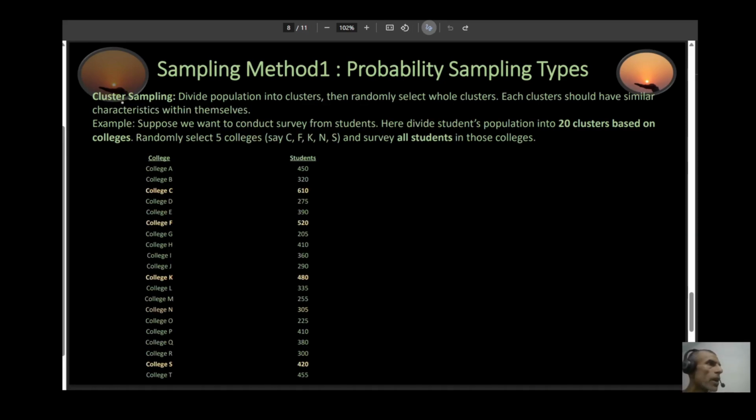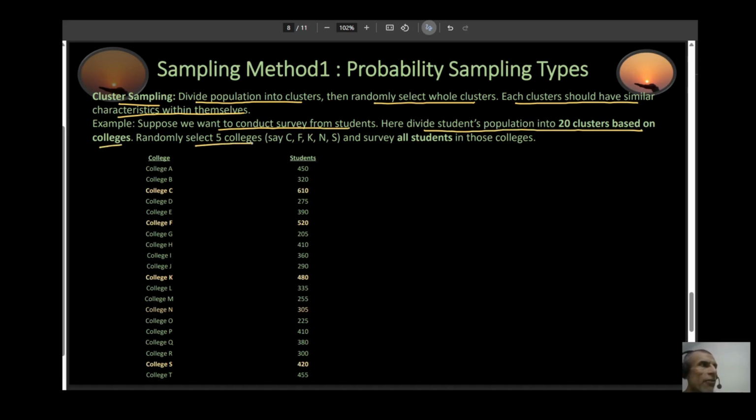And now you have cluster sampling. Here you divide the population into clusters and then randomly select whole clusters. In this case, each cluster should have similar characteristics within themselves. So for example, let's say you want to conduct a survey from students. Here, you divide your students' population into 20 clusters based on the colleges, and then you randomly select 5 colleges.